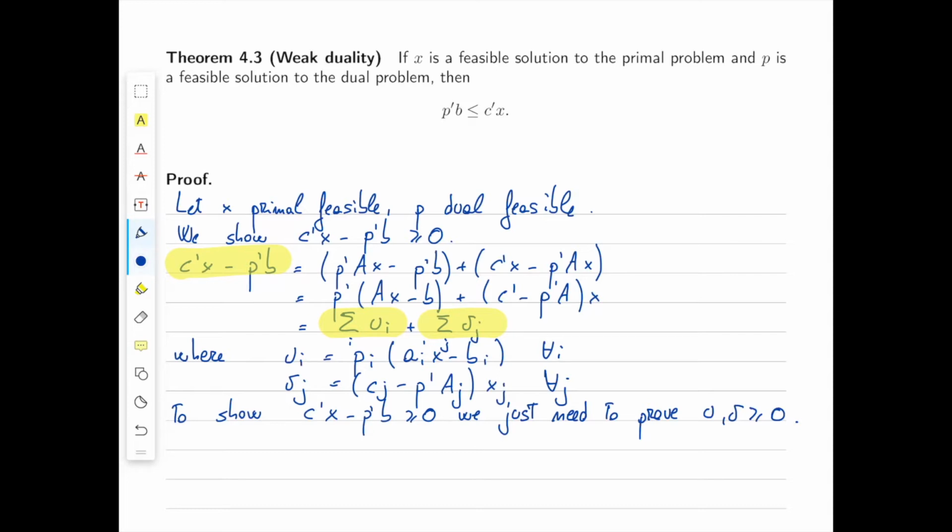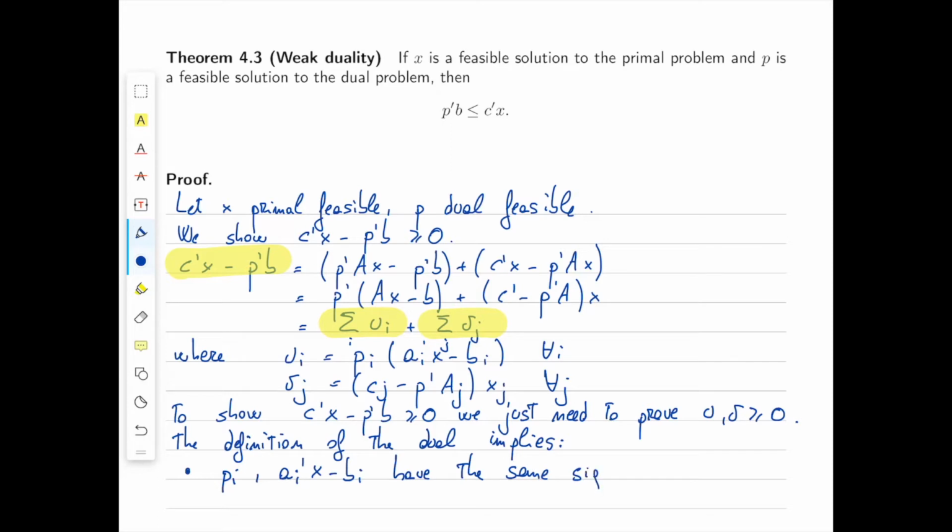To prove that u and v are greater than or equal to 0, we only need to look at the definition of the dual. The definition of the dual implies, so first, p_i and a_i transpose x minus b_i have the same sign if they're both different from 0.